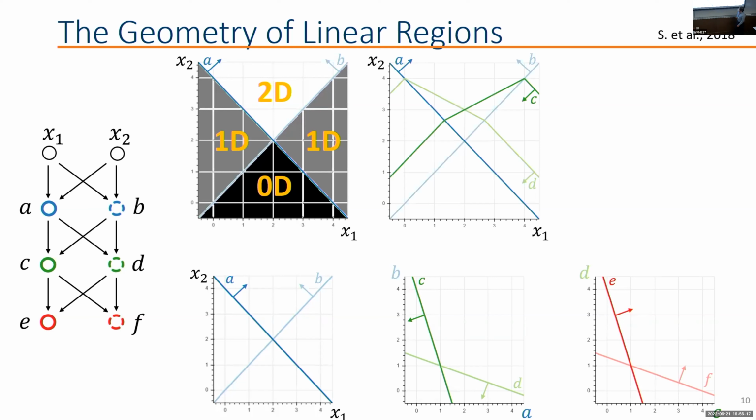Now, what's also interesting is what happens when you look at these activation hyperplanes of the other layers in terms of the input of the neural network. Within each one of the linear regions that are defined by the first layer, we're going to see line segments here, which are basically the activation hyperplanes. But as we move around these different linear regions from the first layer, the segments are actually bending around, which is creating a structure that looks a lot like how when you transmit light across different media, as these things are moving around.